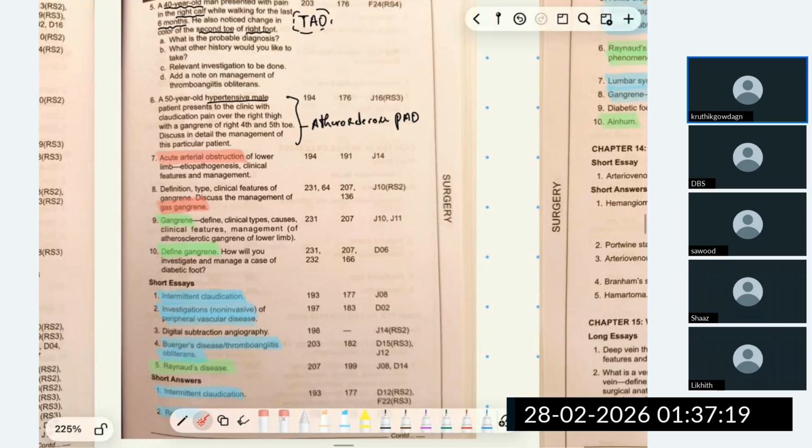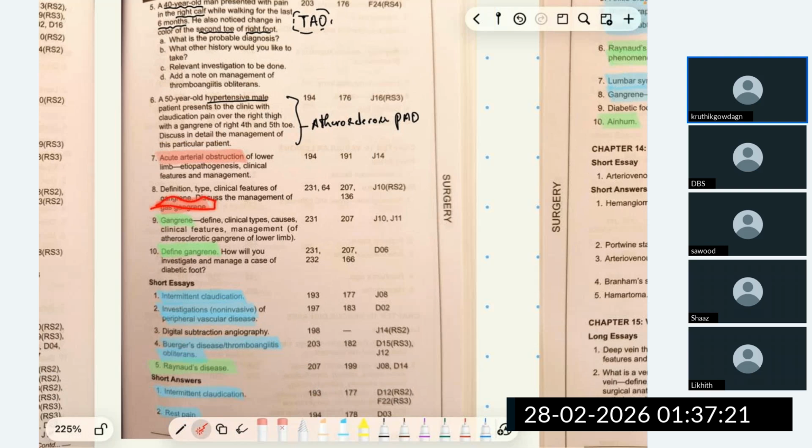About gas gangrene, once a 10 marks question has been asked. We'll discuss that gas gangrene comes under infection. I request you to go through gas gangrene once. About gangrene and management of atherosclerotic gangrene of the limb, we'll discuss. Define gangrene, how do we investigate and manage a case of diabetic foot. Gangrene we'll discuss. The diabetic foot comes under the ulcer chapter. Please go through it.